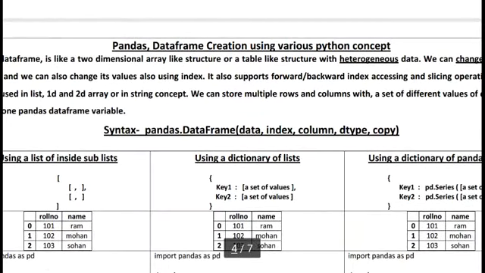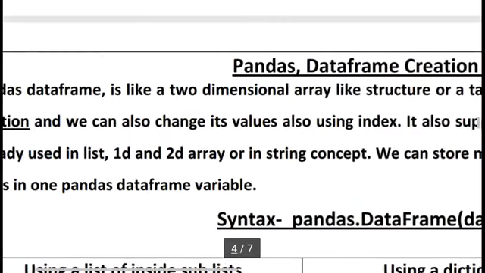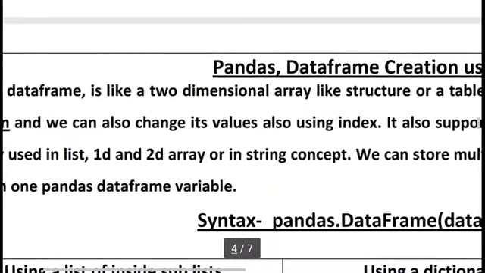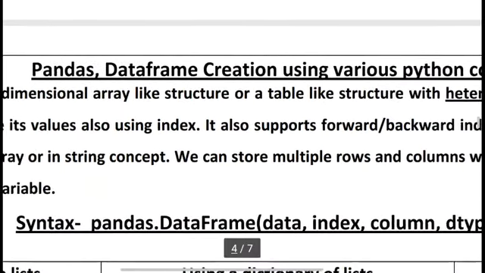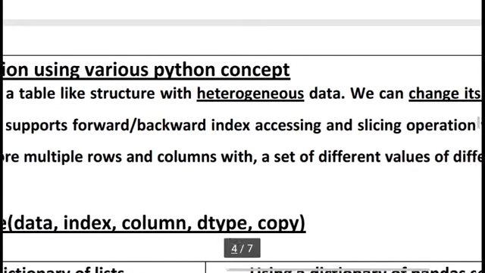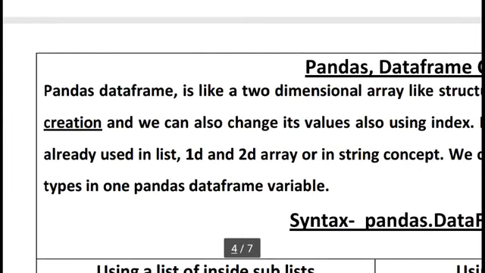Here, what is a data frame? Pandas data frame creation using various Python concepts. But before I tell you that, we already know a Python data frame is like a two-dimensional array-like structure or a table-like structure with heterogeneous data. Heterogeneous means we can store different kinds of data. We can change its size after creation. Means this is a mutable thing.